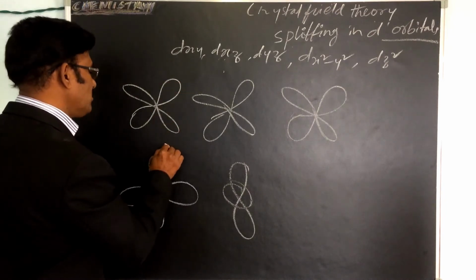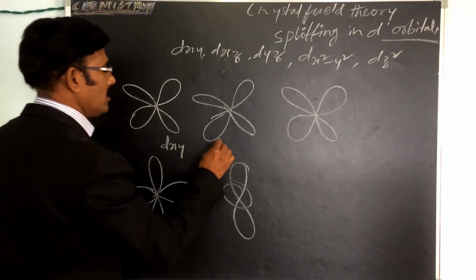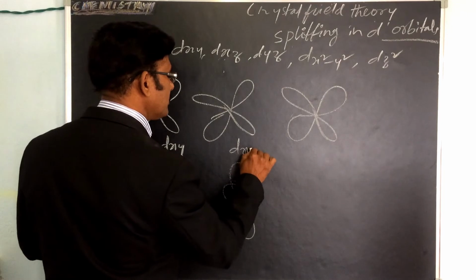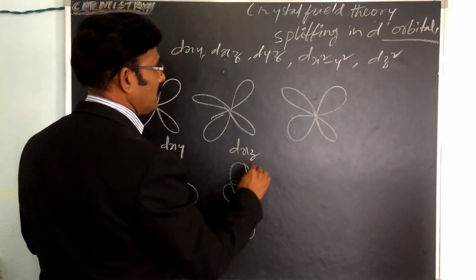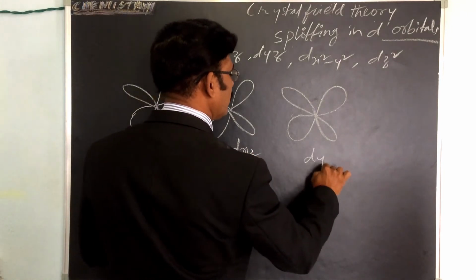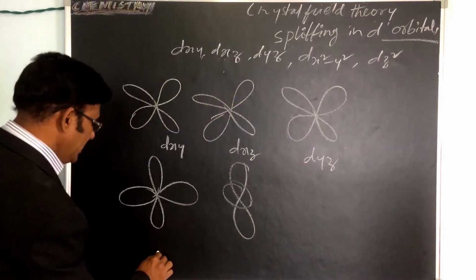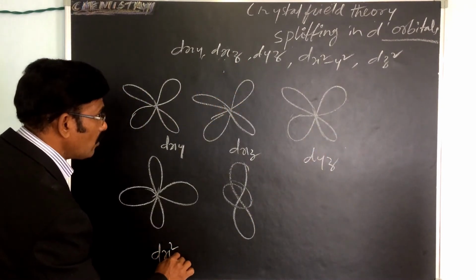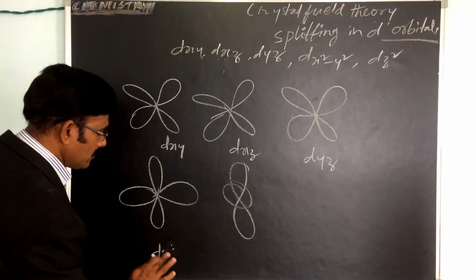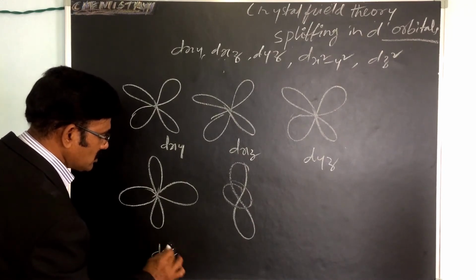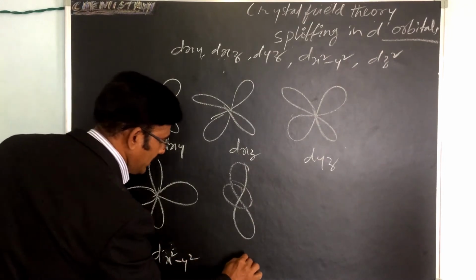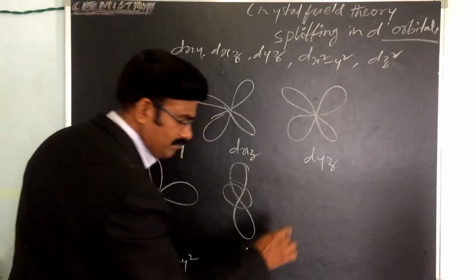So this is the dxy, dxz, dyz, dx square minus y square, dz square. Okay.